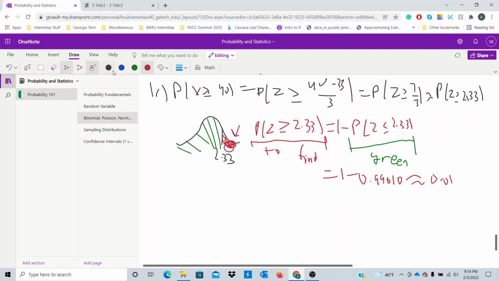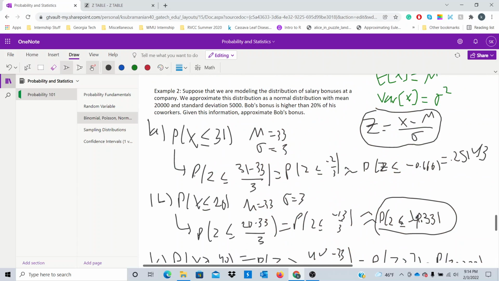So we move on to example 2. Example 2 is going to be a little bit more involved, but we'll see. So suppose that we're modeling the distribution of salary bonuses at a company. We approximate this distribution as a normal distribution with mean 20,000 and standard deviation 5,000. And what we know is that Bob's bonus is higher than 20% of his coworkers. So given this information, let's approximate what Bob's bonus is.